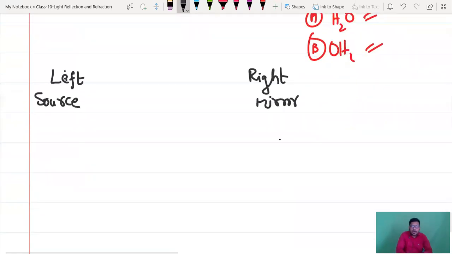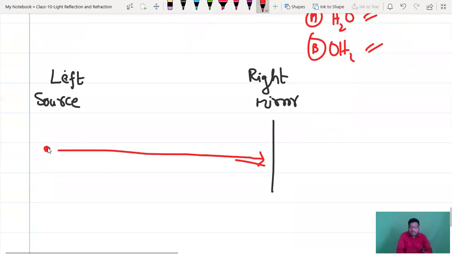Now for reflecting and non-reflecting sides: light from the source travels like this, touches the mirror, and should bounce back, right? So this side will be reflecting, and this side will be non-reflecting. Always draw the slant lines to your right-hand side only. That is the convention you have to understand.